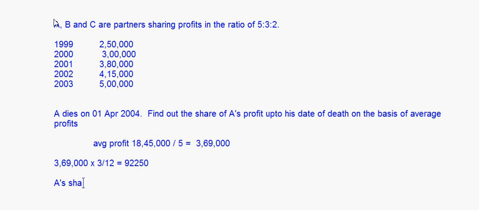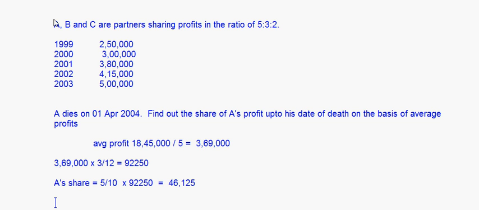And here the share is given. What is A's share? A's share is given as 5 is to 3 is to 2, so that is 5 by 10, right? So A's share will be 5 by 10 of 92,250. That will be equal to 92,250 into 5 by 10. So that comes to 46,125. So this is the amount of profit that will be given to him, right?